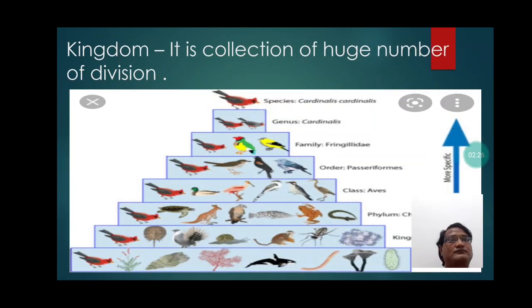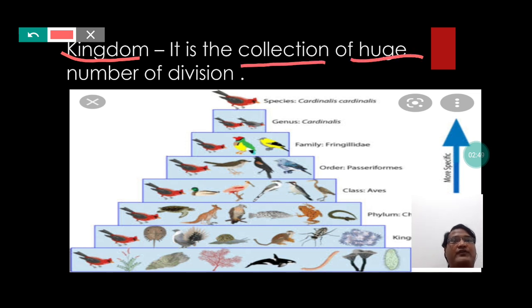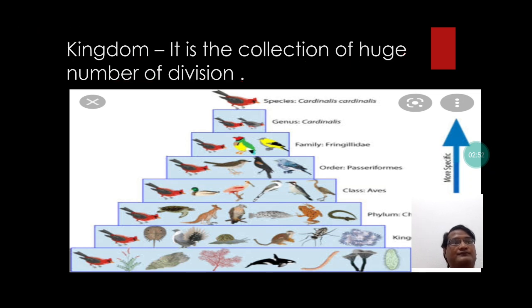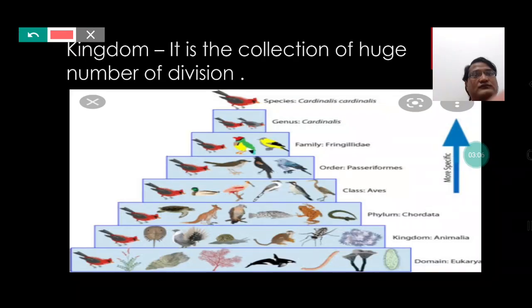Kingdom, it is a collection of huge number of divisions. So students, kingdom actually is a collection or group of huge number of divisions. So students, we can understand the concept of kingdom with the help of this picture.